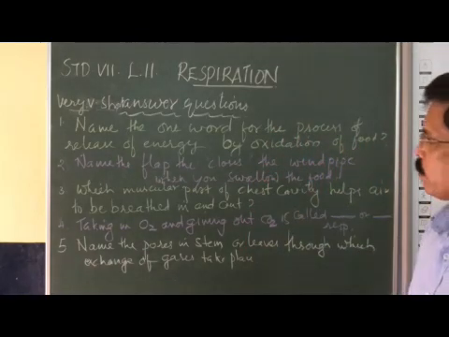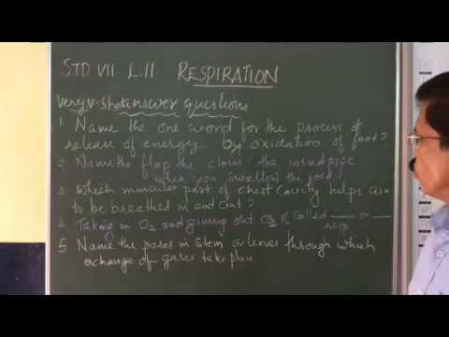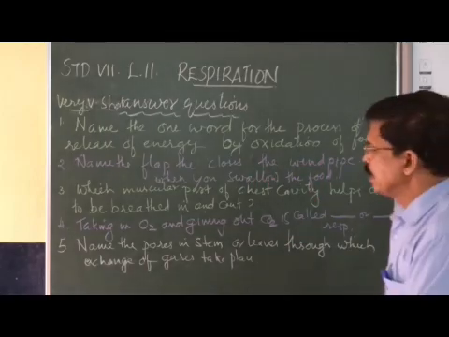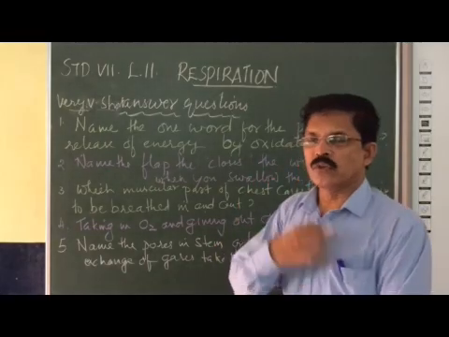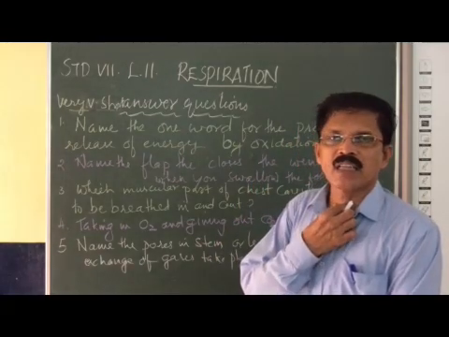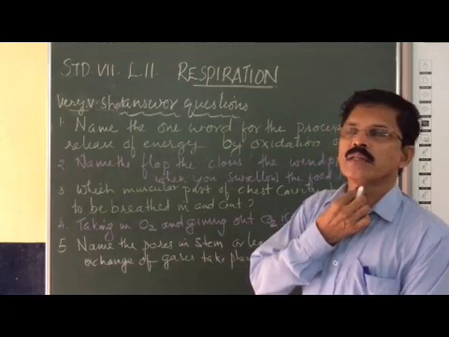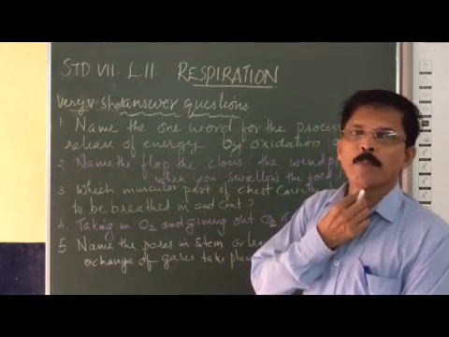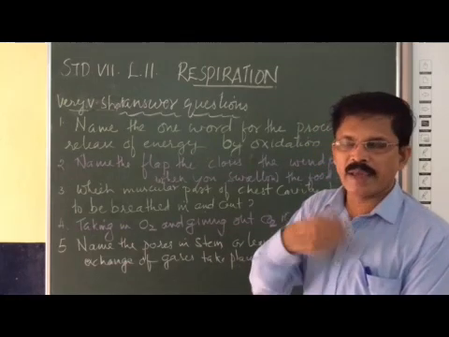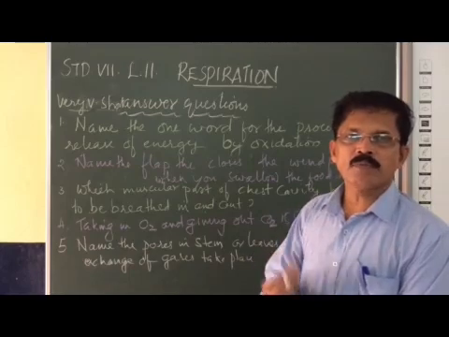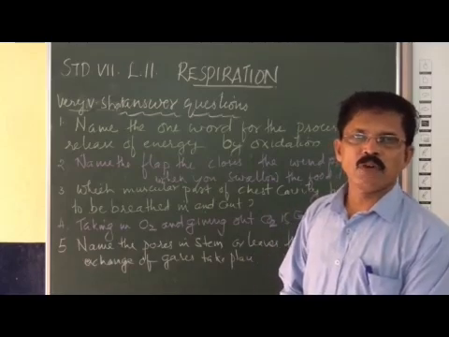Now the second one, name the flap that closes the windpipe when you swallow the food. Yes, when we swallow the food, in the pharynx there are two openings. The first opening that you see outside is the opening to the windpipe, and behind that is the opening to the esophagus, that is the food pipe.